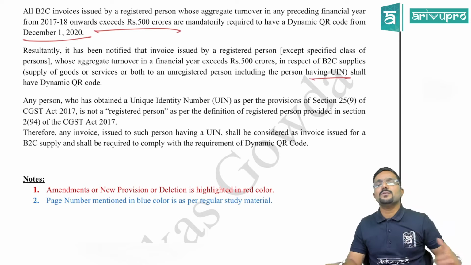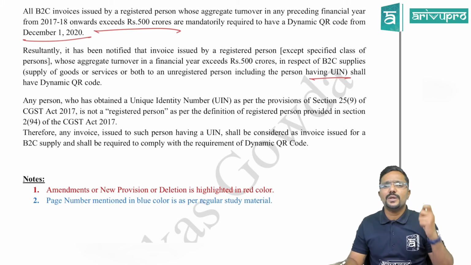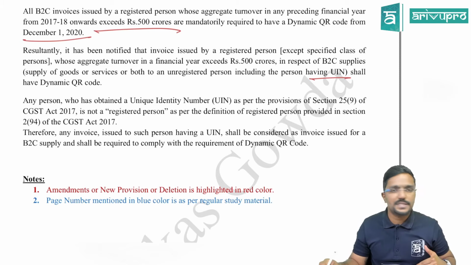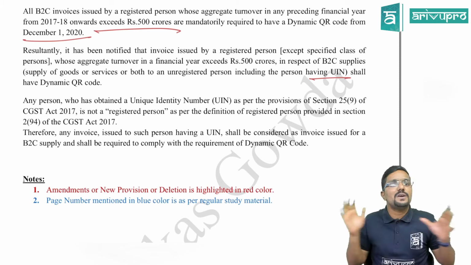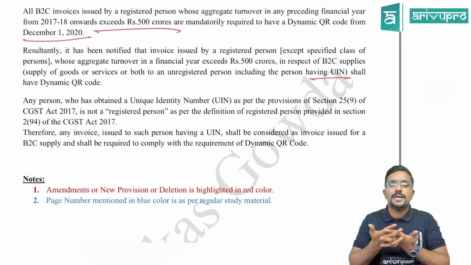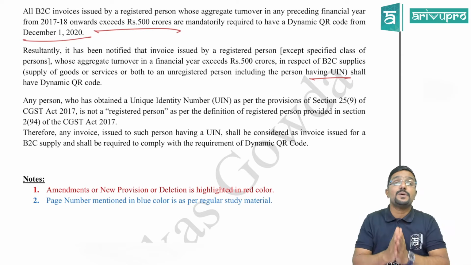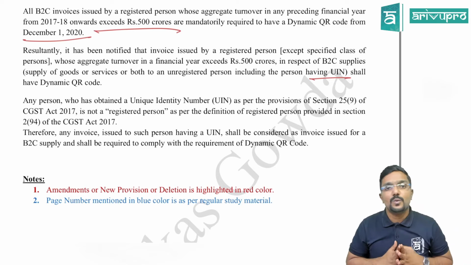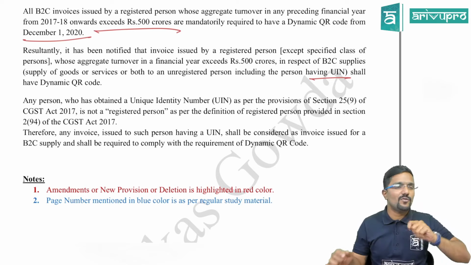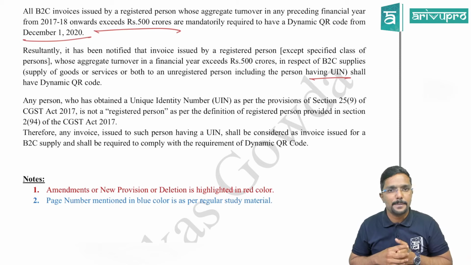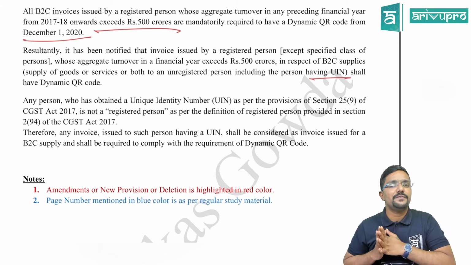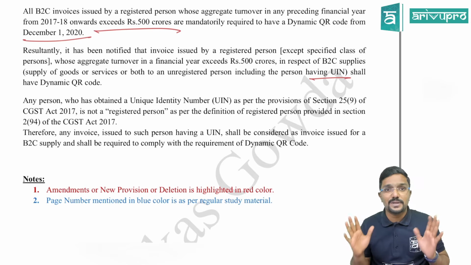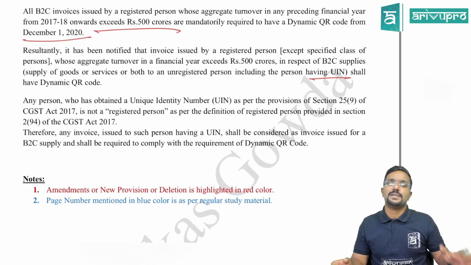Now, the person who is having UIN means what? Unique identification number. So, is he called registered person under GST? No. The person who has obtained unique identification number is not called registered person under GST. He has obtained this UIN only for the purpose of claiming refund of whatever taxes he had paid. Okay. So that means the person who is having unique identification number is not called registered person. He is unregistered person under GST.